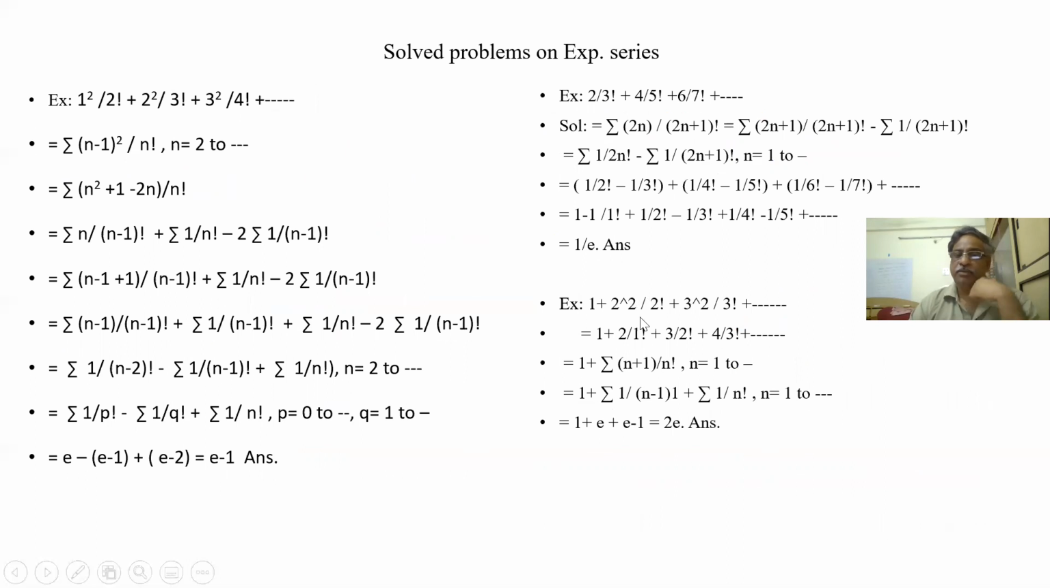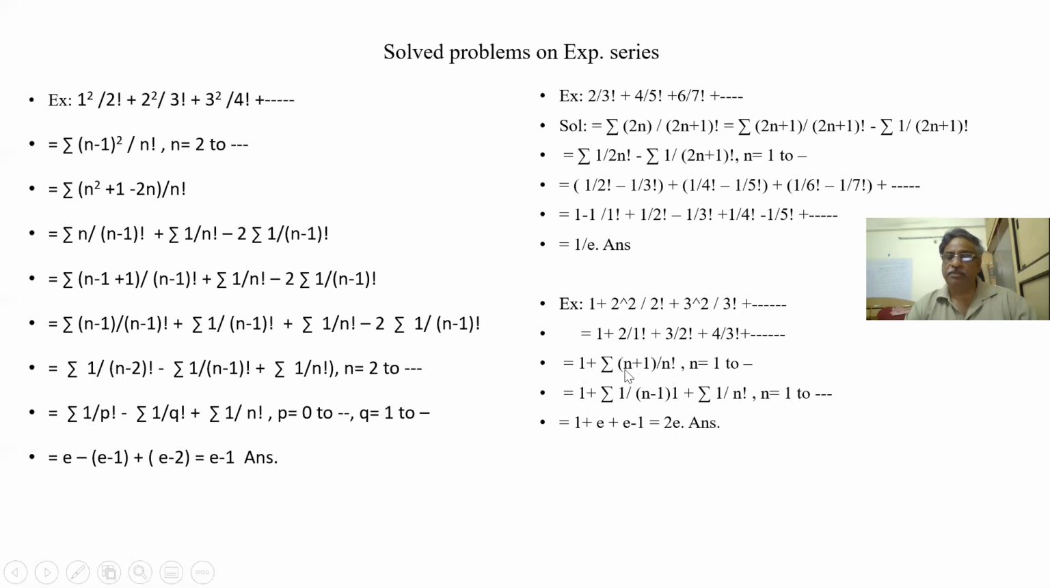So let us see another problem. 1 plus 2 square by 2 factorial plus 3 square by 3 factorial, like that. See, this is almost an x square series, x cubed is not there. These are different terms, but this is certainly an e series: 2 factorial, 3 factorial, 4 factorial is an e series. Suppose now I am dividing. 1, 2, 1, 2 getting cancelled. What is left out here? 2 by 1 factorial plus, 1, 3, 1, 3 getting cancelled, 3 by 2 factorial, 4 by 3 factorial, like that. So this is n plus 1 by n factorial. The top is n plus 1.